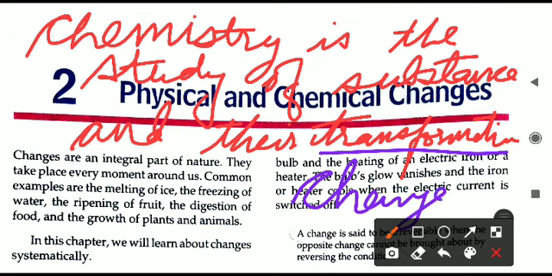How does a substance change from one form to another form? Like ice changes to water at a particular temperature. So that is a kind of change that is happening. Suppose coal burns and produces carbon dioxide, that is a change that is happening. You take a piece of paper and on burning it will turn into ashes, so that is a change that is happening. You keep wet clothes in the sun, then they will turn into dry clothes where the water has gone. That is a change that is happening.